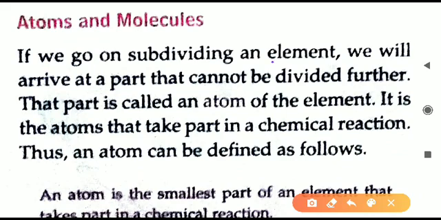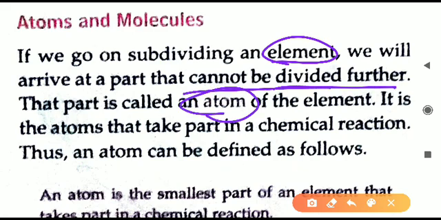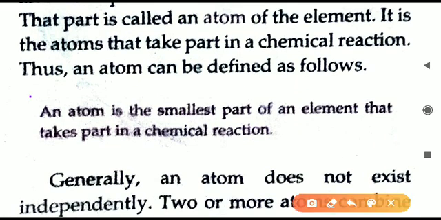If we see what this element is comprising of, an element cannot be broken into smaller substances, but this element is made up of small particles, and these small particles are called atoms. An atom cannot be divided further. Atom is the smallest particle that is present in an element. Different atoms are present in an element. So that is the definition you have to learn.